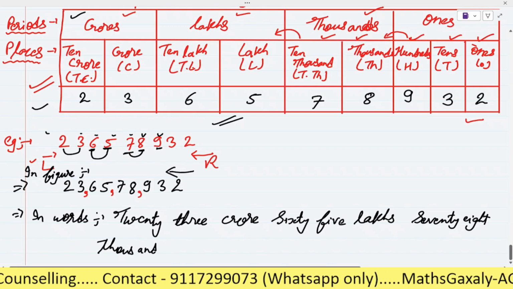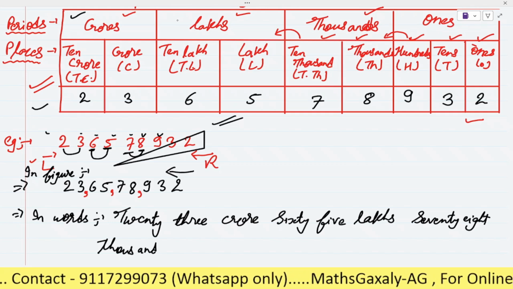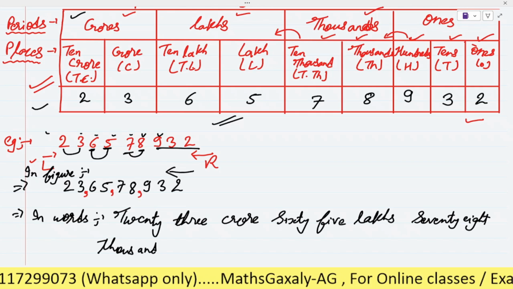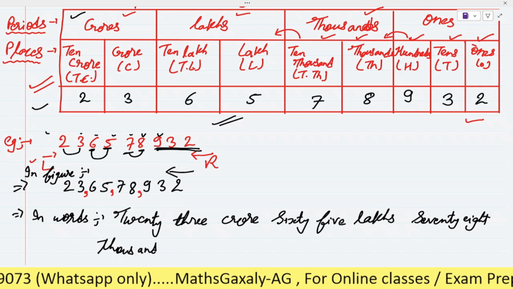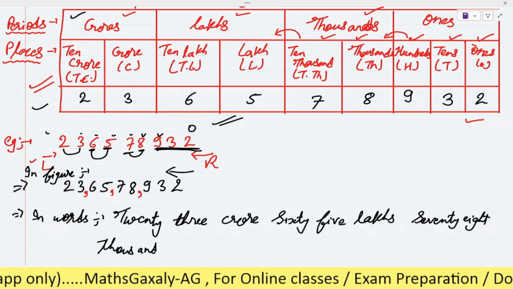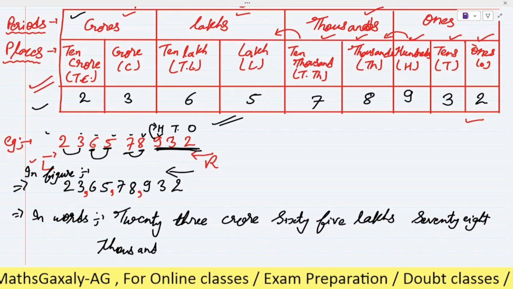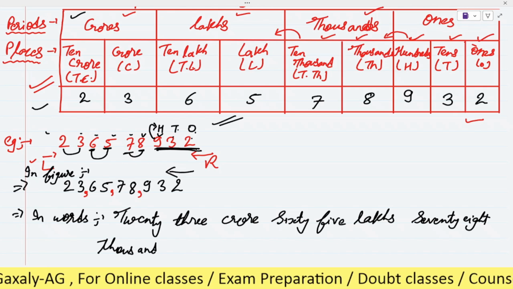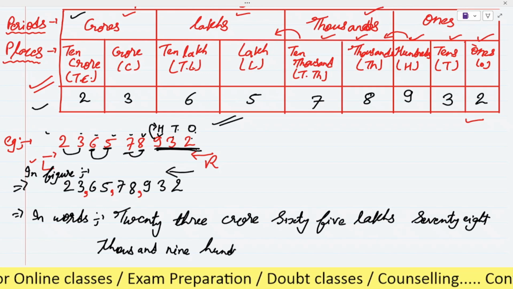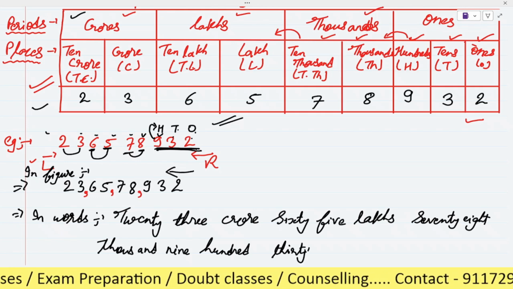Okay, and as you can see, this is 932. All these three digits are written in the period of ones, right? So we will read it together. Is it clear now? So as here it is written in the places of ones, tens and hundreds, it will be 900, and 3 is in tens and 2 is in ones. So we will read it together 32. So here it will be 932.